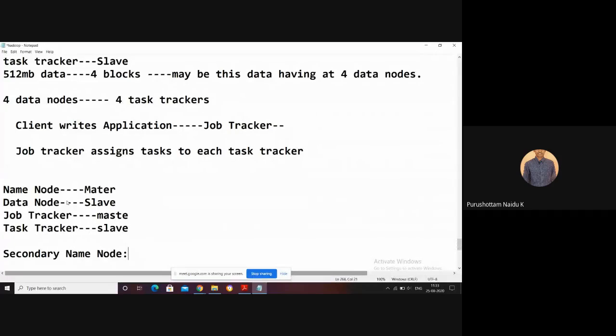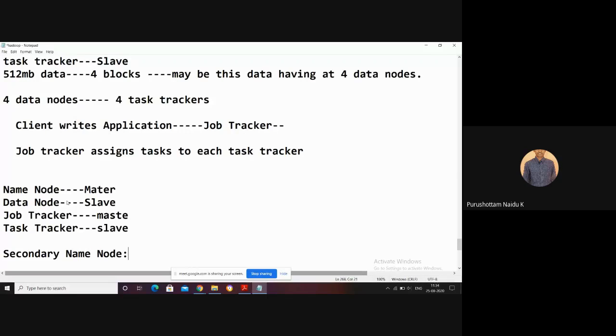Everyone treats the secondary name node as a backup of the name node, but it is not just a backup. For example, if the name node crashes, what happens? Everyone feels that the secondary name node takes over the responsibility of the name node. That is not correct. That is wrong. If the name node crashes, the secondary name node cannot take over its responsibility.